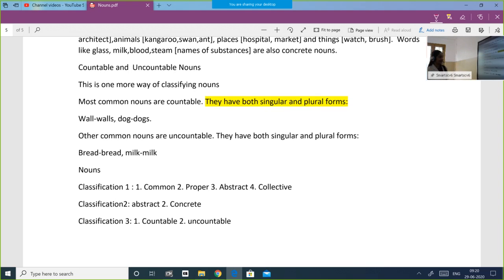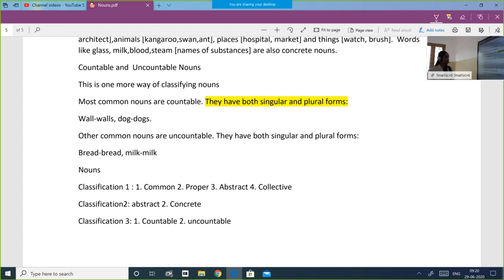Then nouns, let us classify nouns into classification 1. Common, proper, abstract, collective. I will repeat, classification 1: common, proper, abstract, collective. All these have been explained in the previous class.